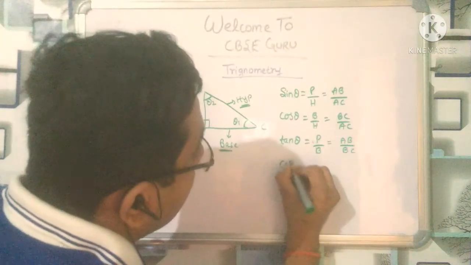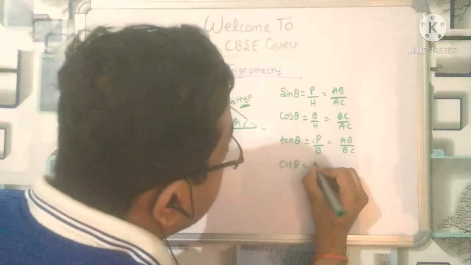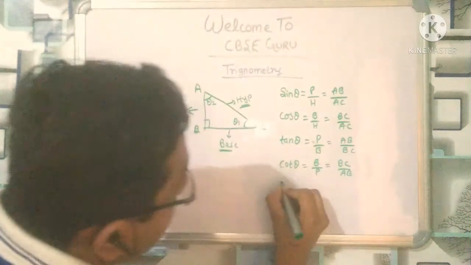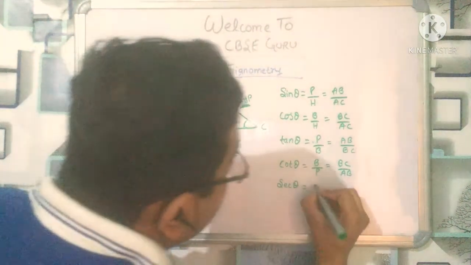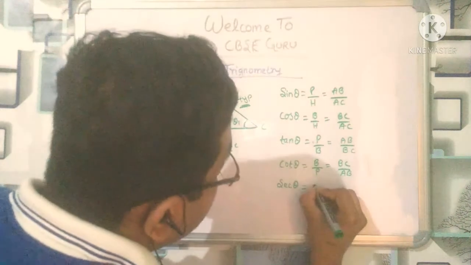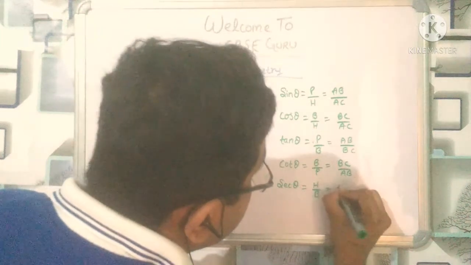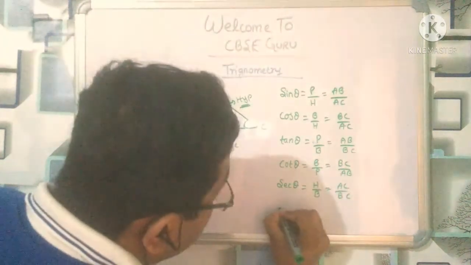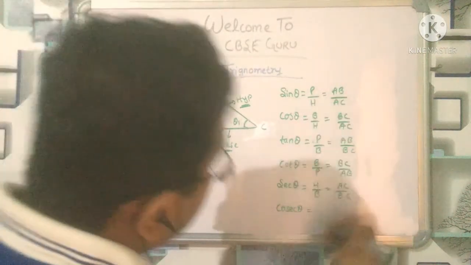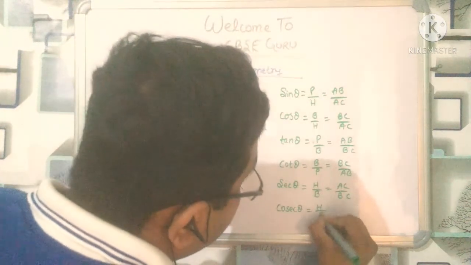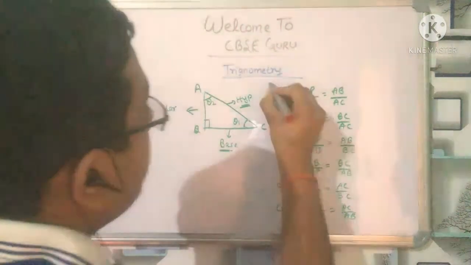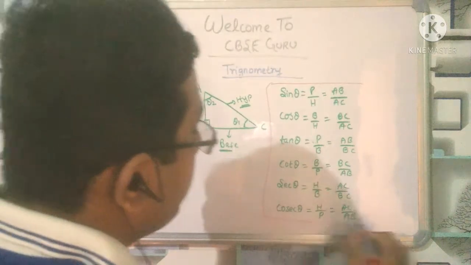Cot theta is the inverse of tan theta, or base upon perpendicular, BC upon AB. Sec theta is 1 upon cos theta, hypotenuse upon base, AC upon BC, and cosec theta is 1 upon sin theta, or hypotenuse upon perpendicular, AC upon AB. So this is the whole thing, you have to remember what I have told you.